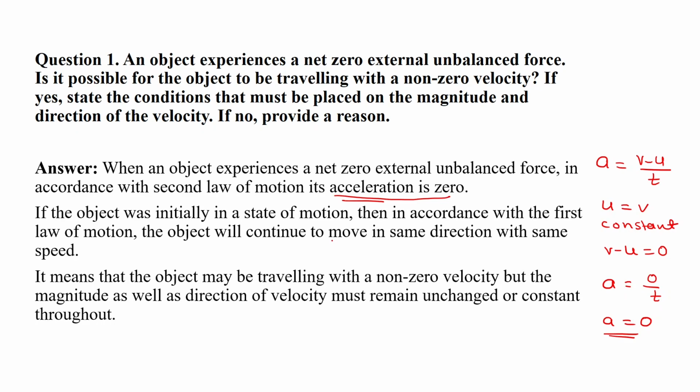And it means that the object may be traveling with non-zero velocity, but the magnitude as well as direction of velocity must remain unchanged or constant throughout. So this was the reason, and when the net external unbalanced force on the object is zero, it will have zero acceleration.